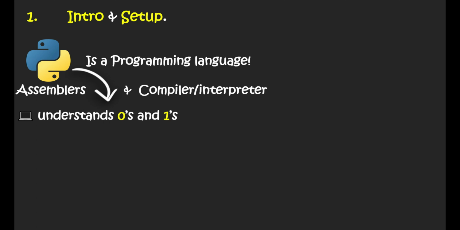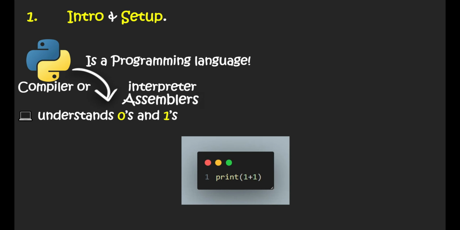So our code, not just Python but any code, has to be converted into zeros and ones for our device to understand and process it. Let's have an example. This is a simple Python code which prints 1 plus 1, that is 2. The output would be 2. So the computer won't understand what print means or what the plus operator means. So we have to convert it into zeros and ones, and then the machine would process it, and then the output would be generated. Again, the output would be in zeros and ones. So that again has to be converted into human readable code or Python code.